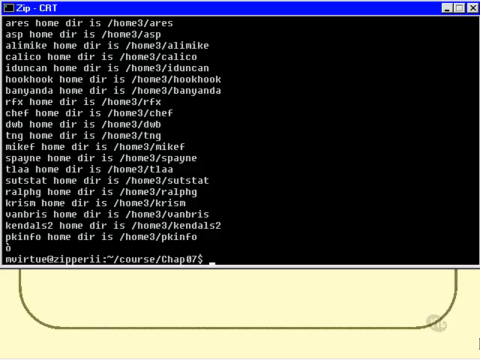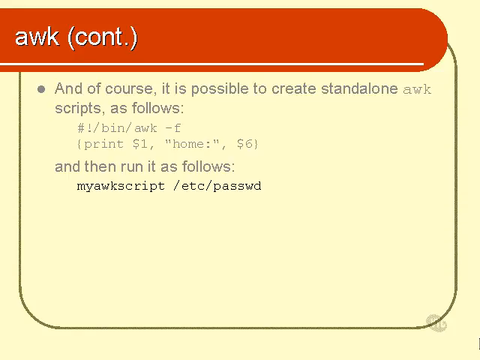Don't forget to end each line with a semicolon if there's more than one statement between a set of curly brackets. So here is an example. Of course, if I took those 2 lines and put them in a file called myawkscript and made it executable, then I could run it in the following way.